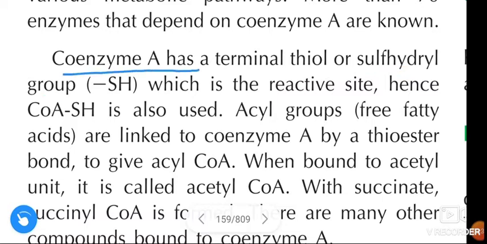Coenzyme A has a terminal thiol or sulfhydryl group, that is SH, which is the reactive site. Hence, coenzyme A-SH is also used.